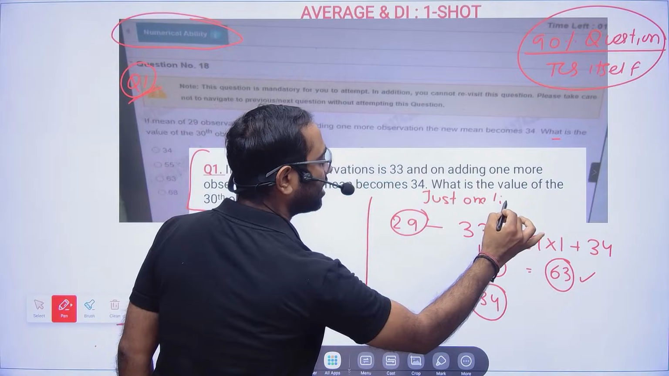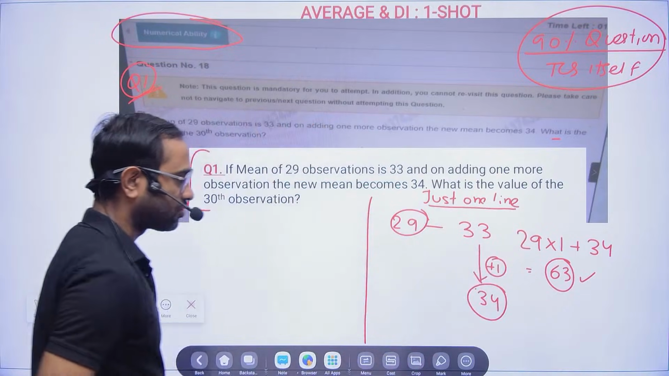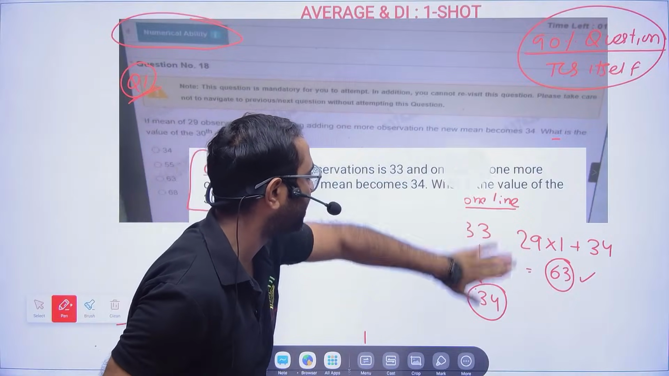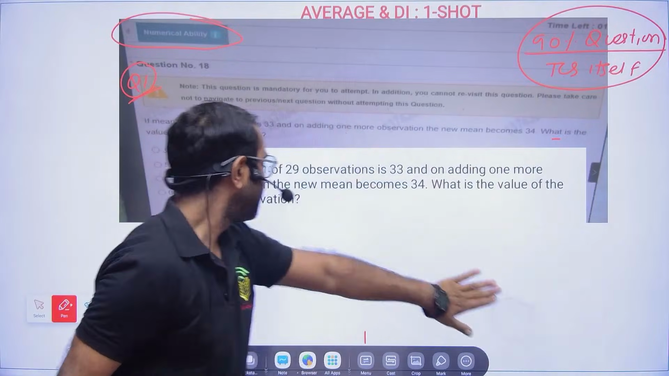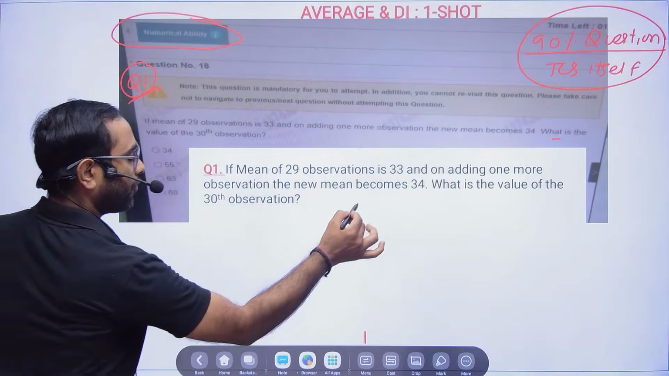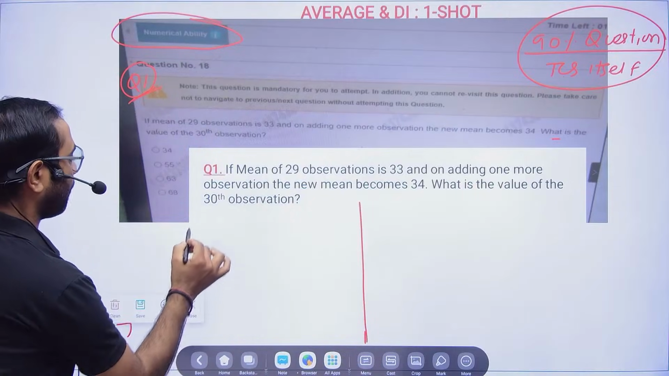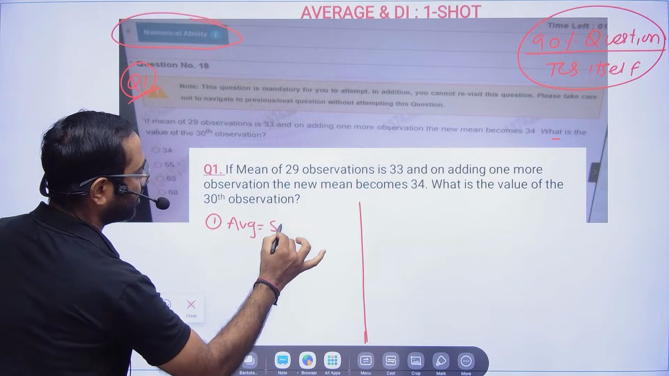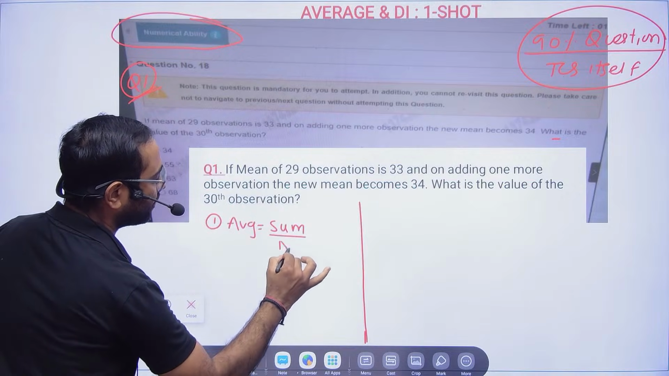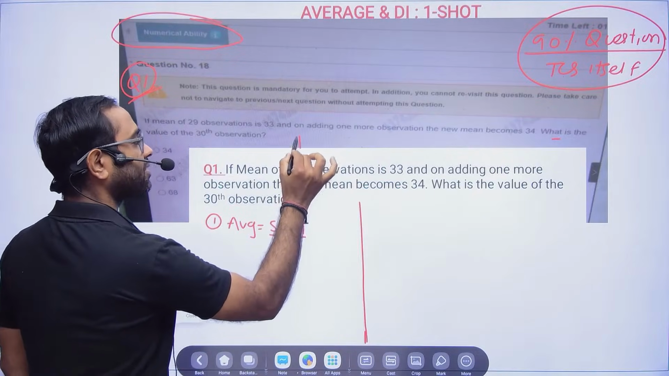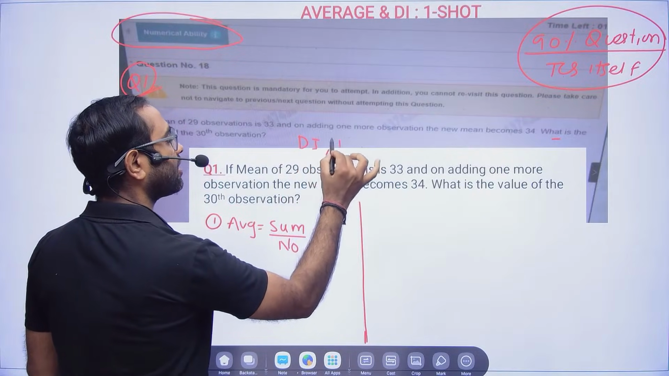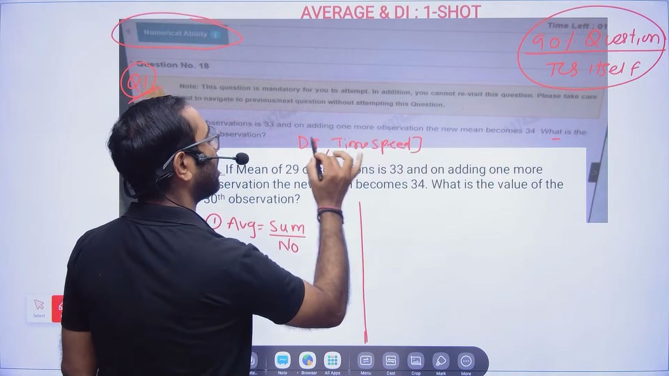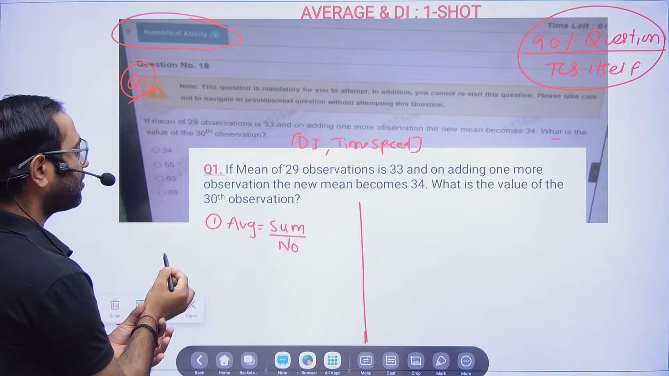But anyway, I'll explain both methods: the shortcut and also the normal method. So average, a few things you have to keep in mind. One is the formula: average is equal to sum divided by number. Average is very important because in topics like data interpretation and time, speed and distance, average will be asked in so many places.